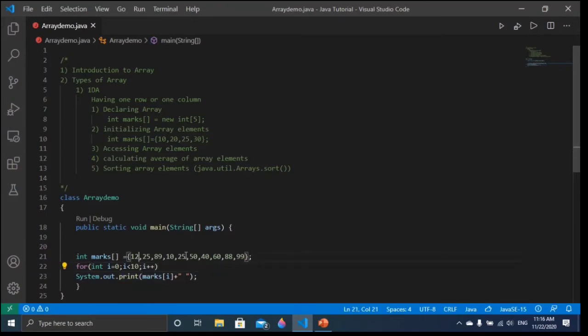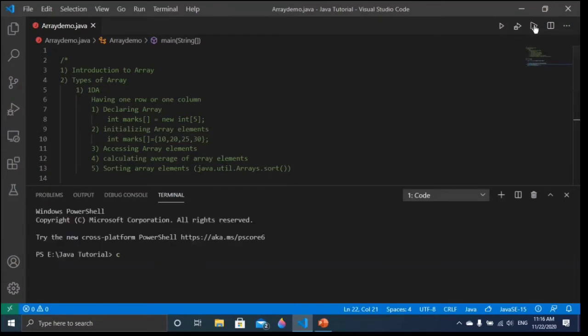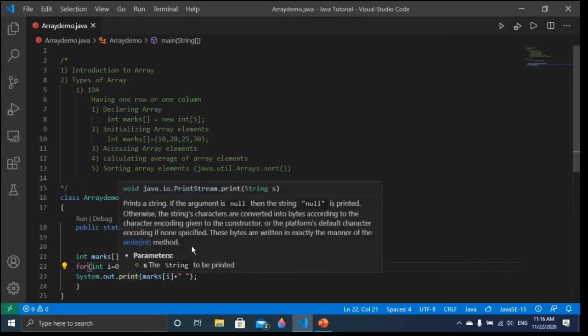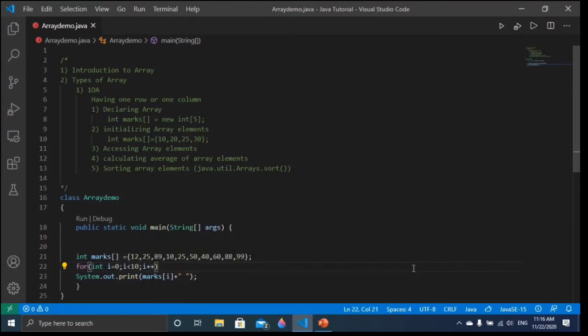Now we are going to print these array elements. Let me show you, friends. If I run this, you will see all the 10 array elements are printed. One thing I want to tell you, friends: if you are not aware of the size, there is a property, marks.length, that you can also try. Now we are going to calculate the average of these 10 array elements. Let me show you, friends.